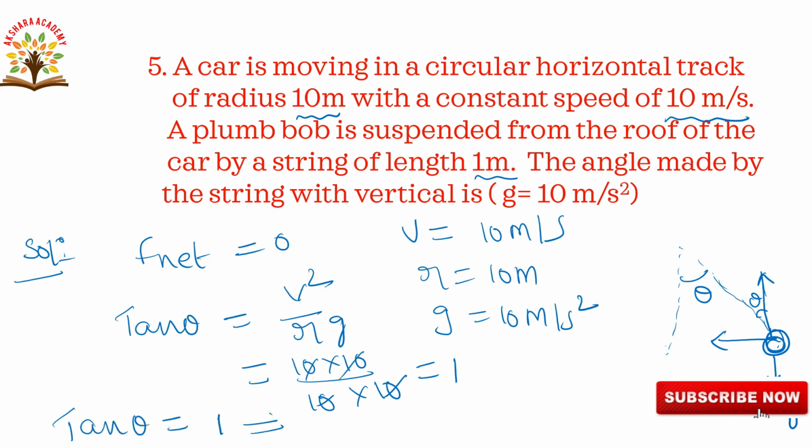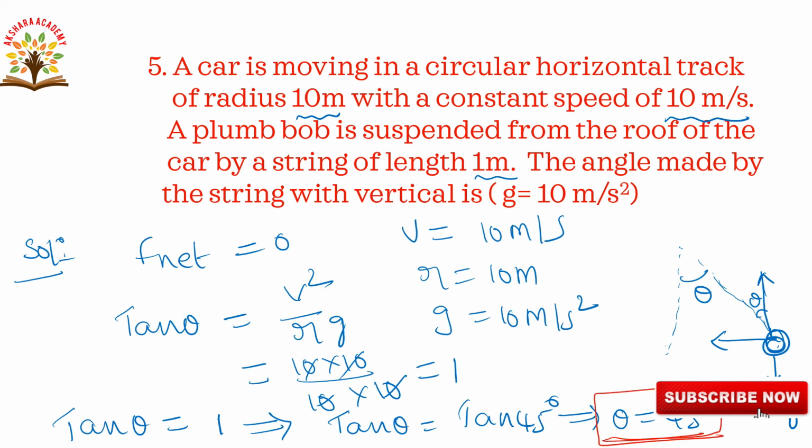This can be written as tan 45, value 1. So in place of 1 we are writing 45. Therefore the angle made by the string with vertical, theta, is equal to 45 degrees. This is the final answer: theta is equal to 45 degrees. Okay. Next we will go to the next question.